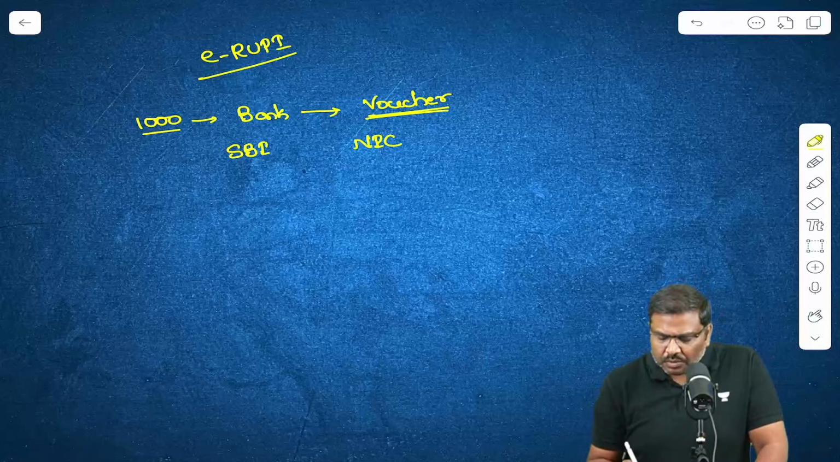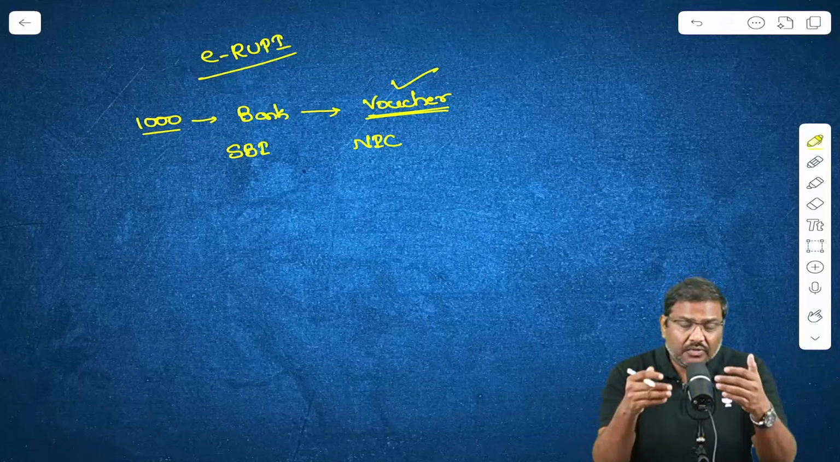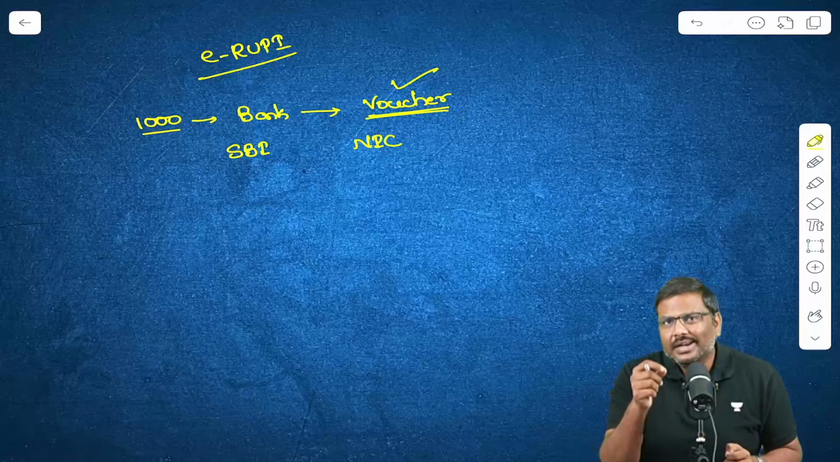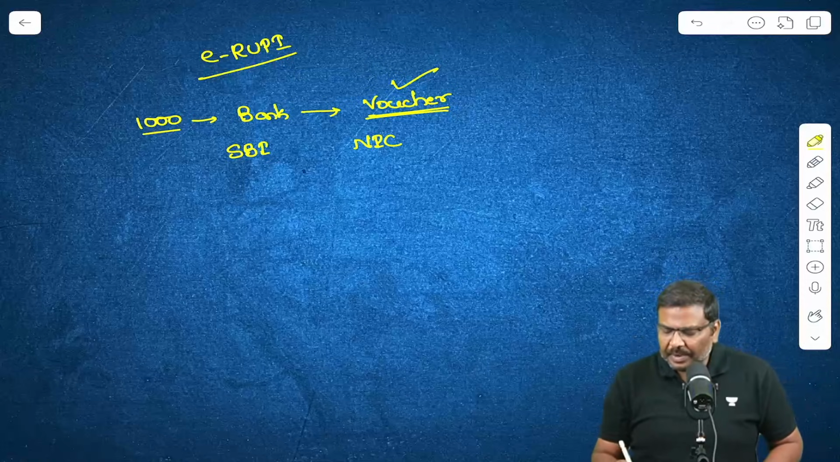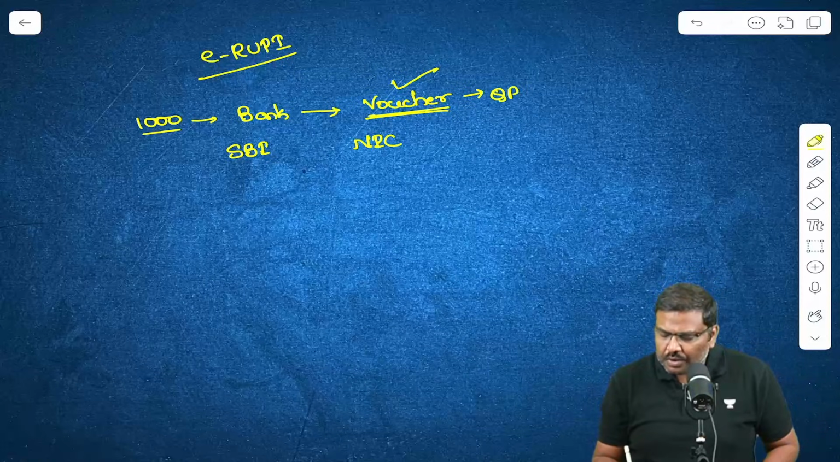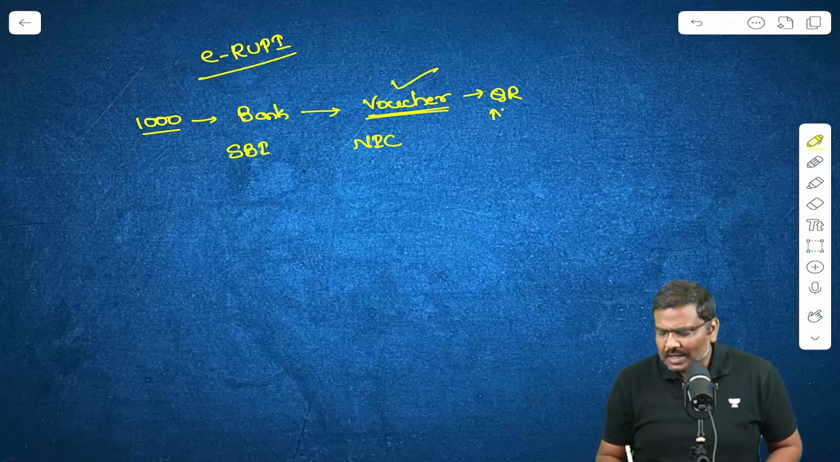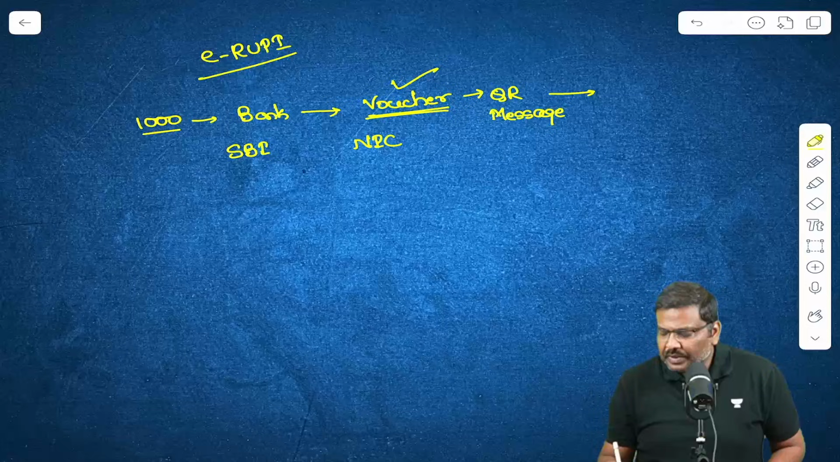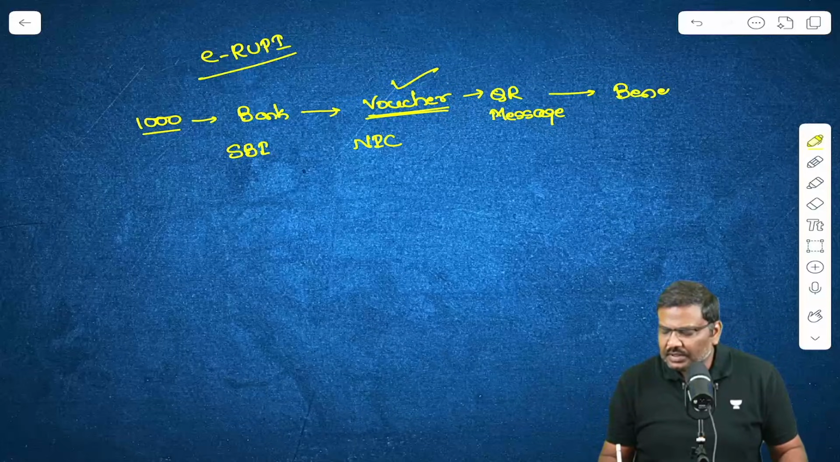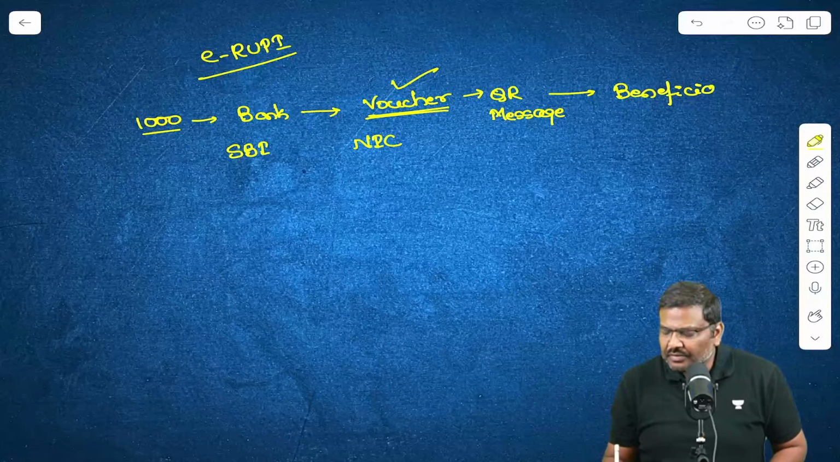So here a voucher is created, and this voucher is not a physical voucher. It is a digital voucher. It could be in the form of a QR code or it could be in the form of a simple message. Now this will be sent to the beneficiary.